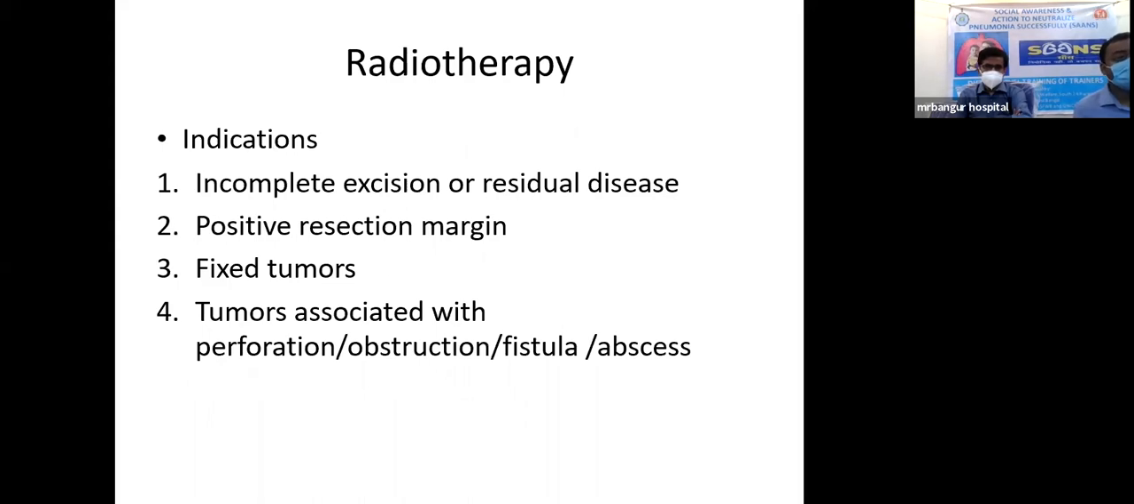Now, next is radiotherapy. Radiotherapy is generally done where there is incomplete excision or residual disease, where there is a positive resection margin. After resection, we find the margin is also infiltrated, or there is a fixed tumor, and tumors associated with perforation, obstruction, fistula, or abscess.